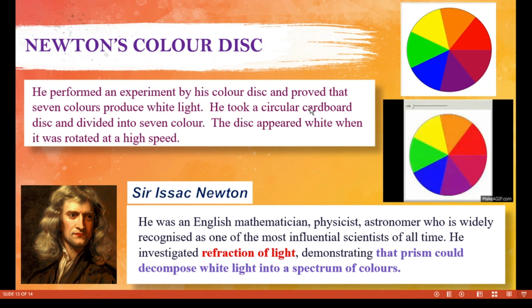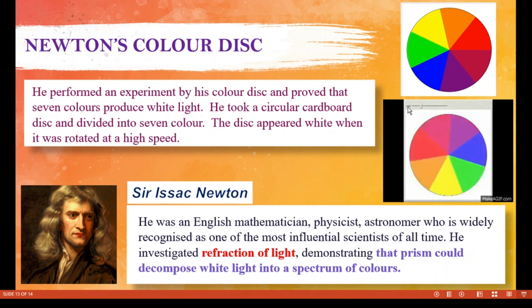So he took a circular cardboard disc and divided it into 7 colors. The disc appeared white when it was rotated at a high speed. So look at this diagram. This picture is taken when the disc is at rest, and when it is rotated at a very high speed, the 7 colors disappear and white light is formed.